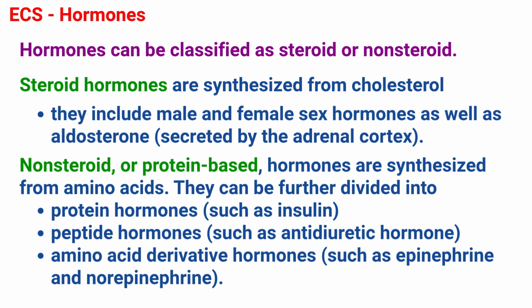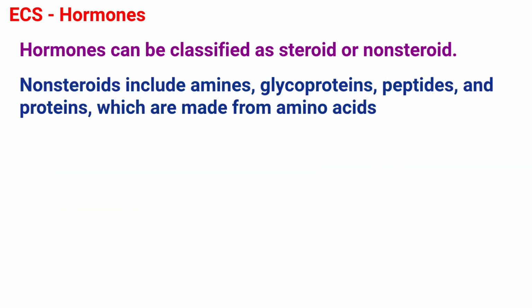Non-steroid or protein-based hormones are synthesized from amino acids. They can be further divided into protein hormones, peptide hormones, or amino acid derivative hormones. Examples of protein hormones are insulin, peptide hormones are antidiuretic hormones, amino acid derivative hormones are epinephrine and norepinephrine. Non-steroid hormones include amines, glycoproteins, peptides, and proteins, which are made from amino acids.